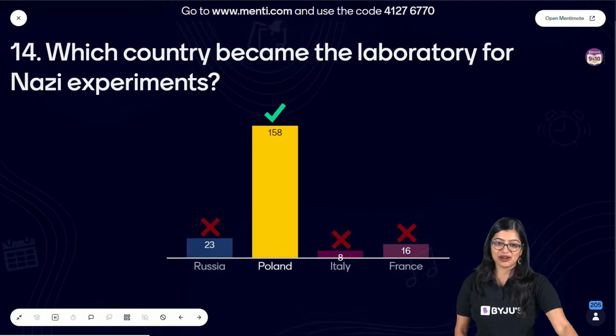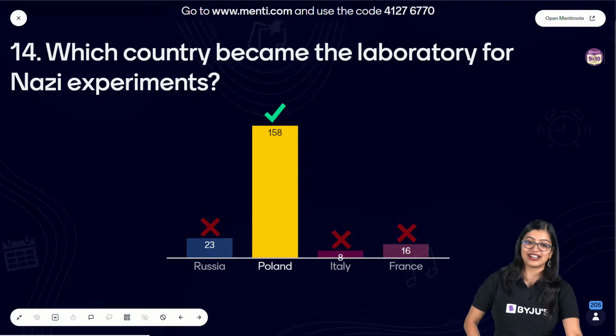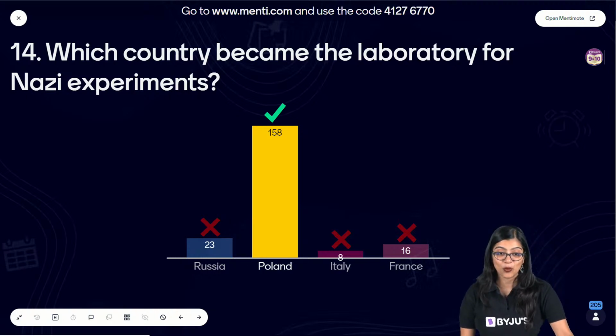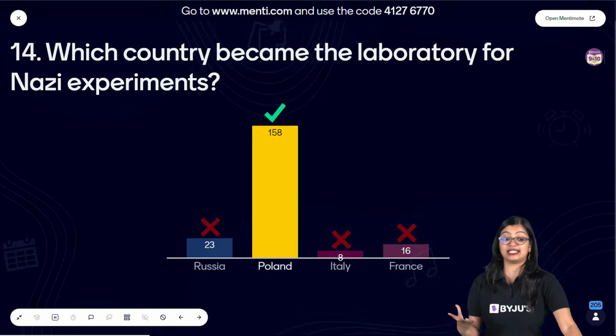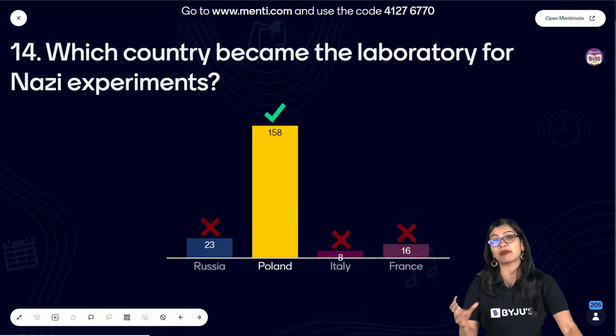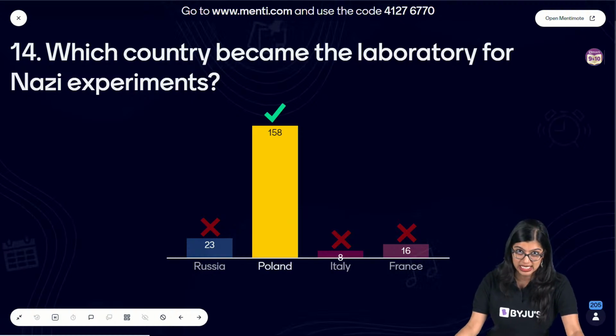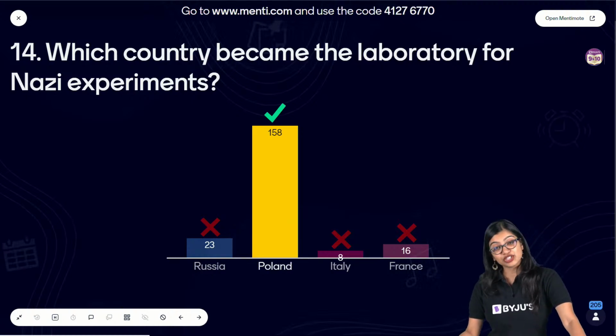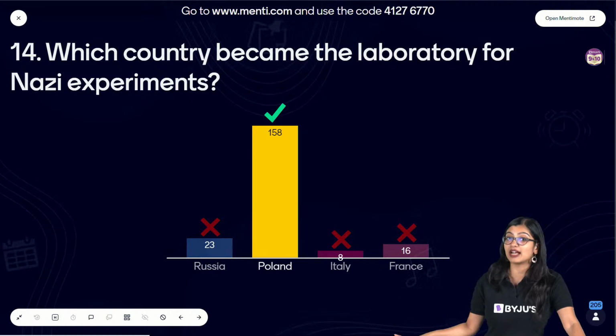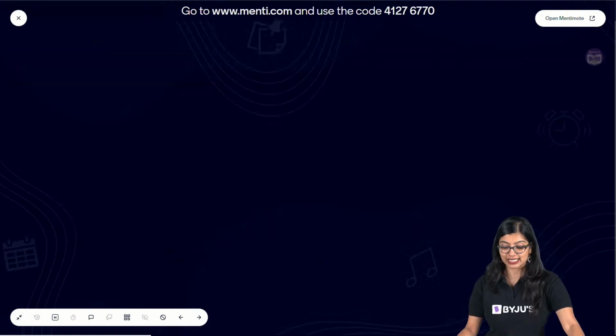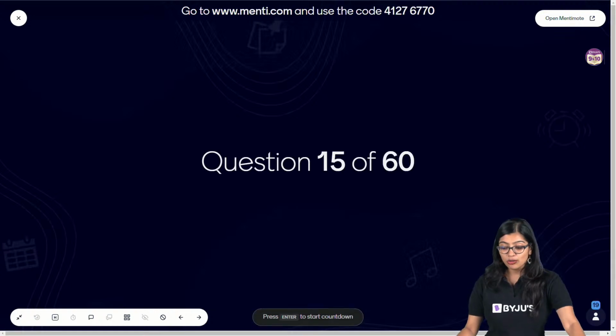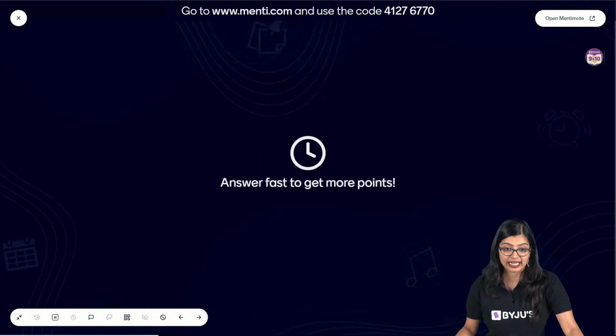Okay, very good, everybody. The correct answer here is option B, Poland, right? So in this case, we see that the Nazi experiments and a lot of Nazi practices, I'll not use stronger words, certain regimes that were there, were carried out in Poland, right? So the correct answer is option B. Now moving on to question number 15.